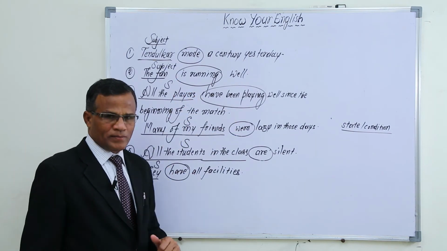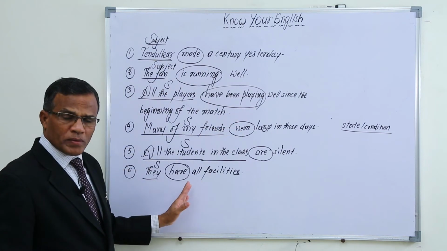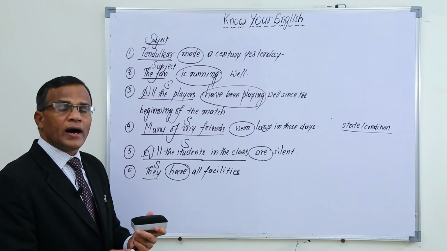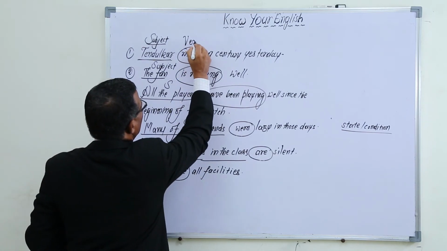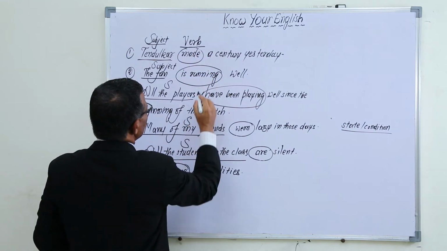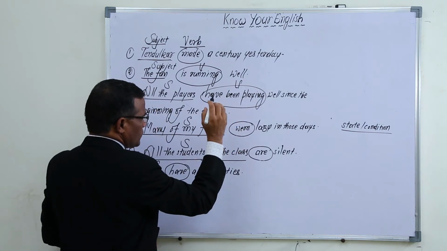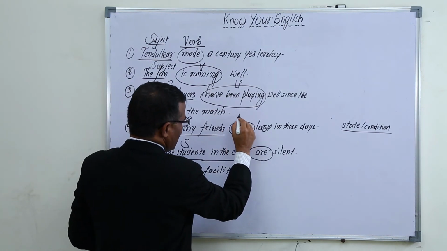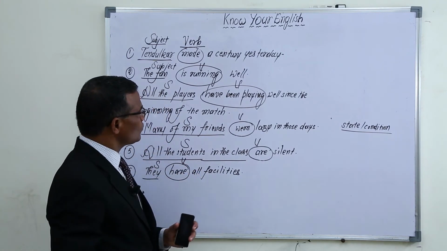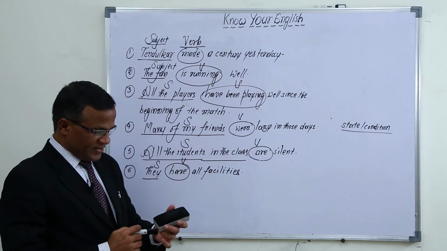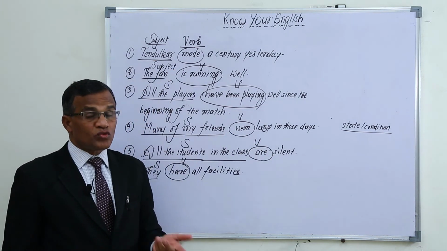Okay, now let us come to the second place. Whatever words or group of words we have used are called grammatically verb. So this is also a verb, and this group of words is also a verb, and this is also a verb. By this we can understand after the subject we have to use a verb. But what is a verb?